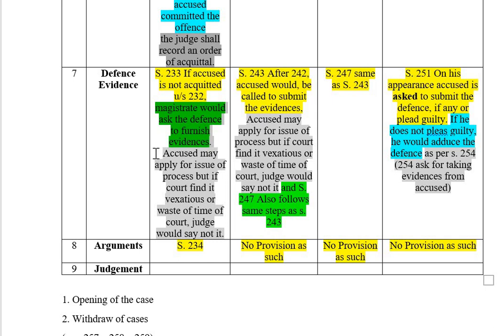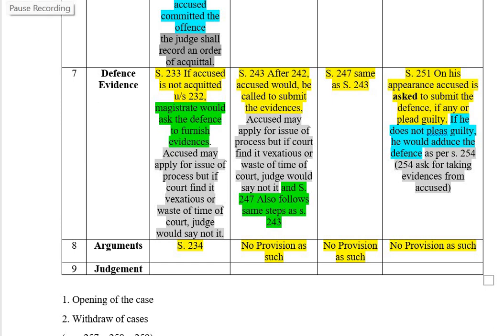Okay. The accused may apply for issue of process. Now what happens here? The accused again wants to cross-examine a few witnesses, few or n number of witnesses, but if the court thinks that would defeat the purpose of the court, abuse of process of court, and he is doing it to delay the matter, waste of time, then the judge and court will not allow it to happen.